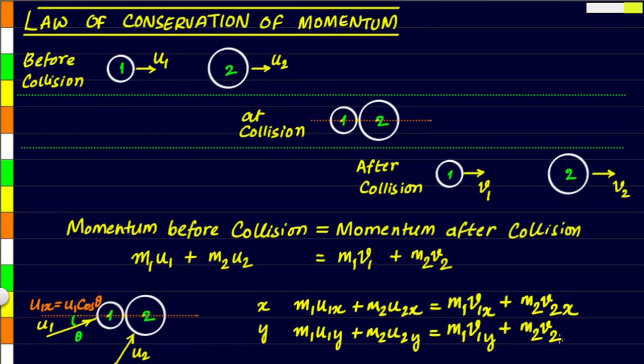components of the velocities. Once you have found the unknown velocity, both the components of the unknown velocity, we can combine them using the Pythagorean relation.